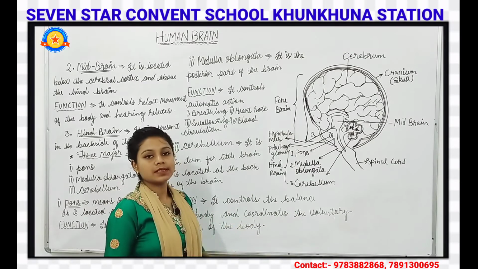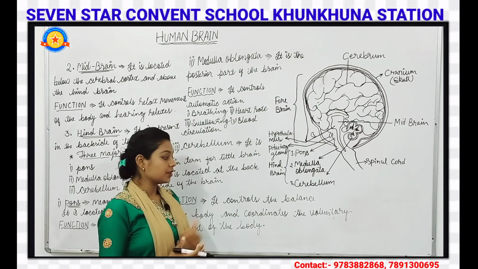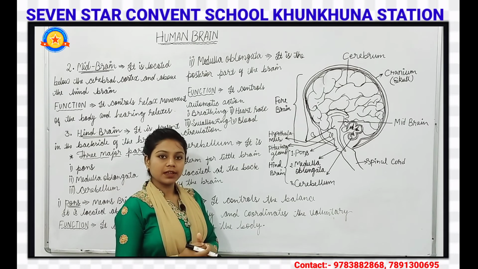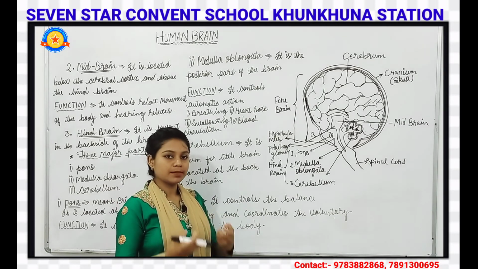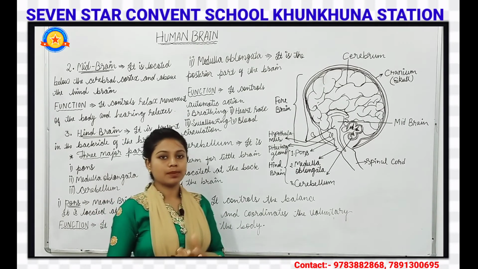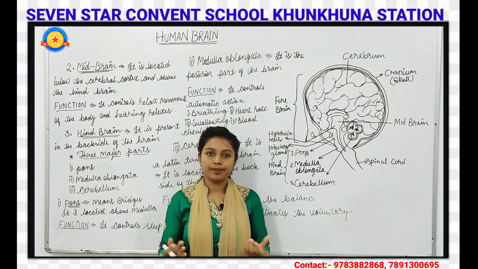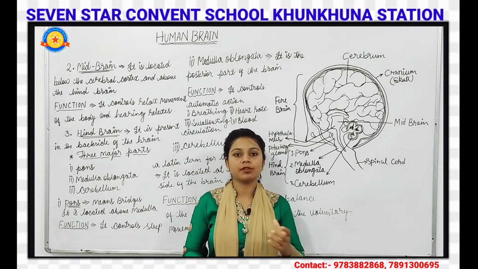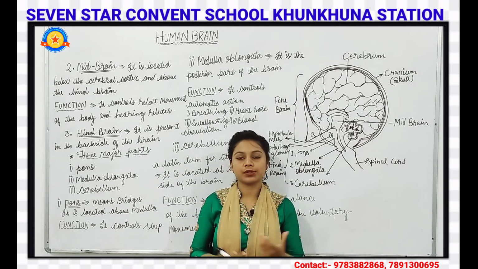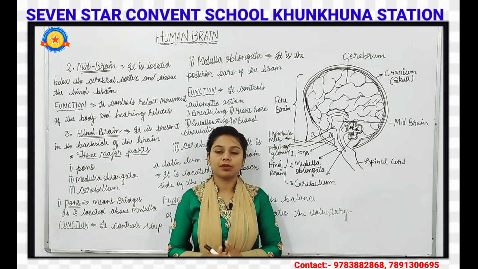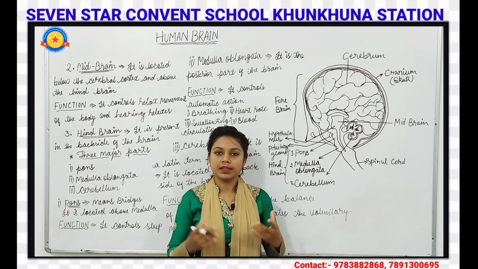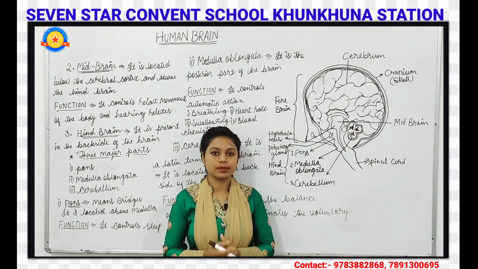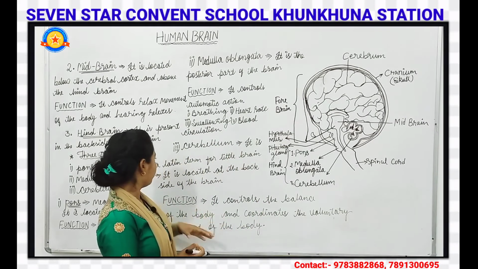Voluntary movement means movement done by one's own will, by themselves. Like for typing, they use the balance system, and for riding a bicycle also they use the balance. And while writing in the book, during writing also they use this balance.